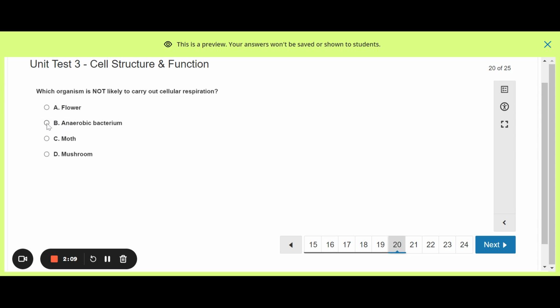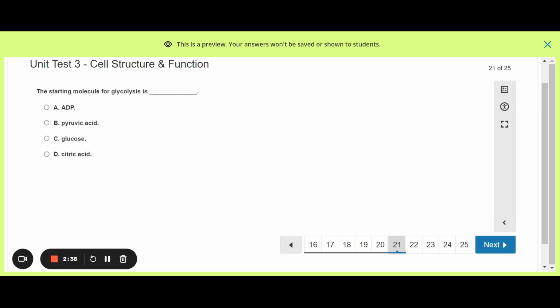So anaerobic bacterium does not do cellular respiration. Some anaerobic bacteria are even killed in the presence of oxygen. Plus, we know bacteria don't have organelles for cell respiration. They don't have mitochondria. So they can't use oxygen, and they don't have mitochondria anyways.